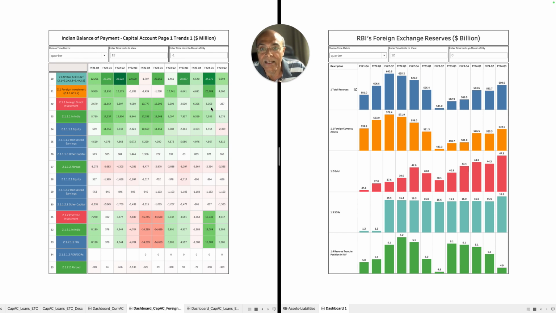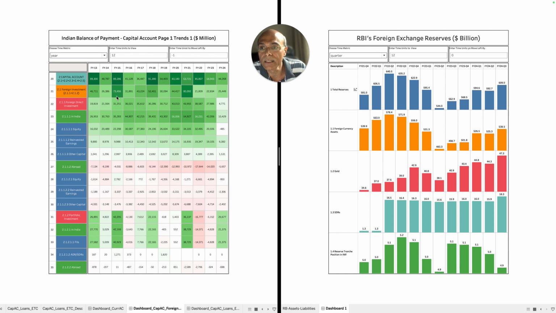You look at this FY24 Q1, it is $5 billion of foreign direct investment. Portfolio investment is $15 billion. Imagine, right? Similarly, in the last quarter, the foreign direct investment has been negative $287 million, whereas the portfolio investment has been $4.9 billion, right? Now let's look at this from a yearly point of view. Let's understand how this situation has changed over the years.